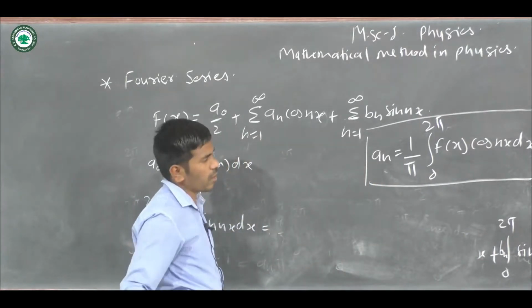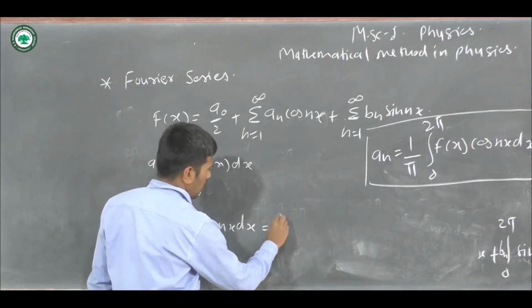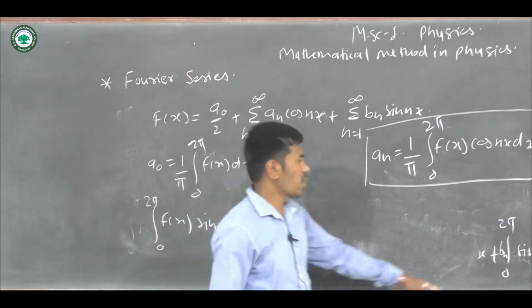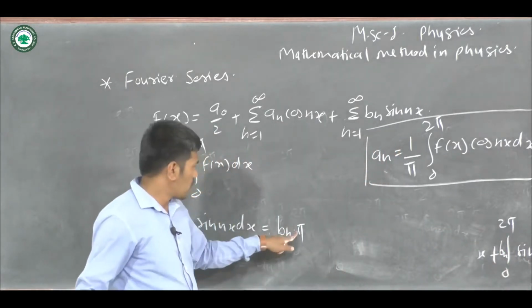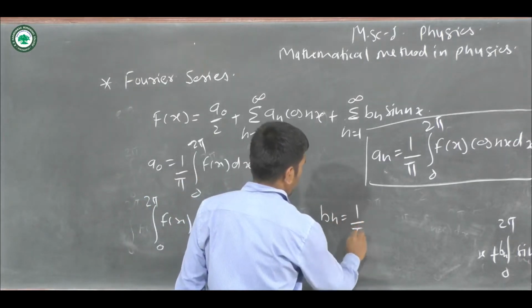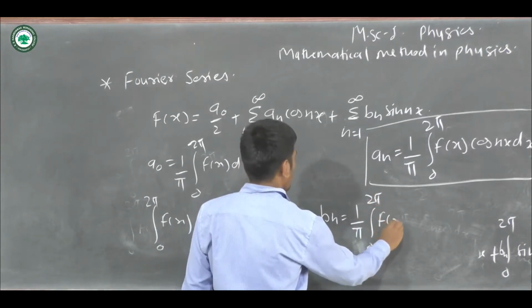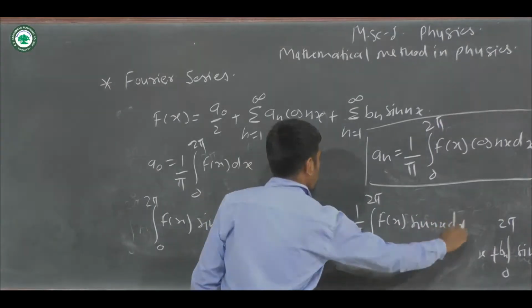If we integrate, it is very simple. Here we get bn into pi, because if we integrate sin square nx, we get only pi. So bn is equal to 1 by pi integration over 0 to 2 pi f of x into sin nx dx.